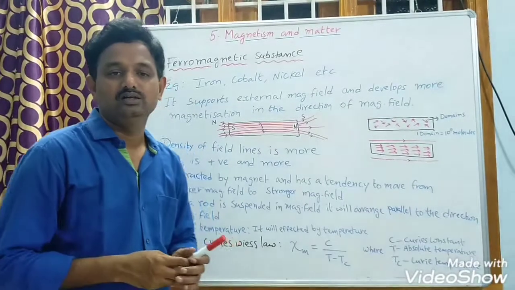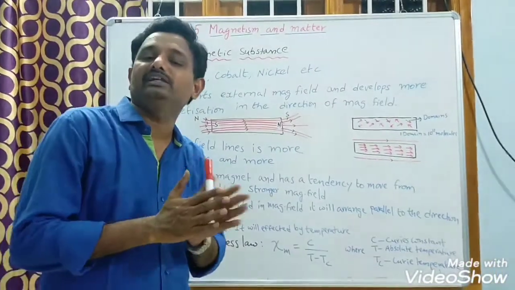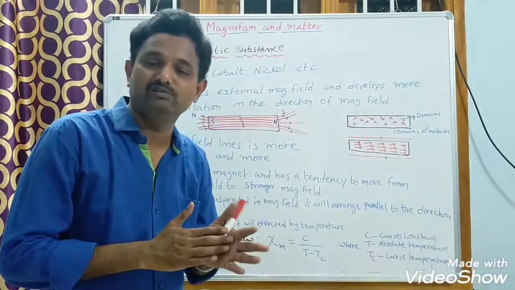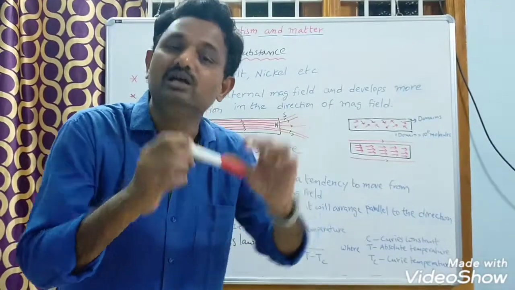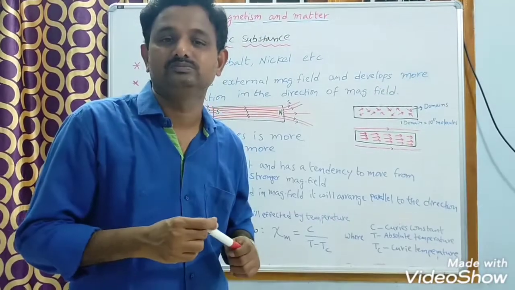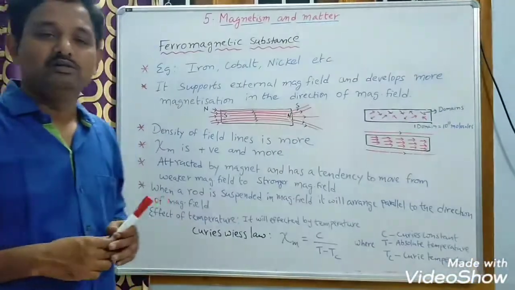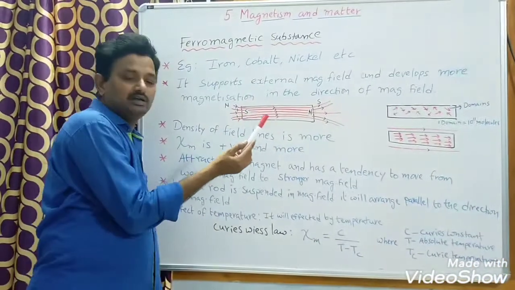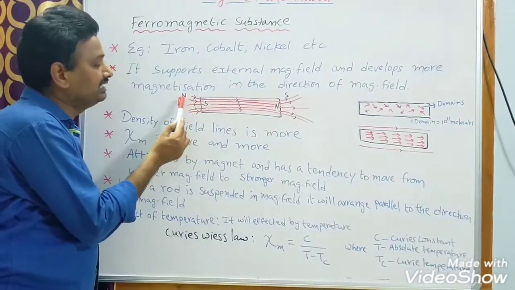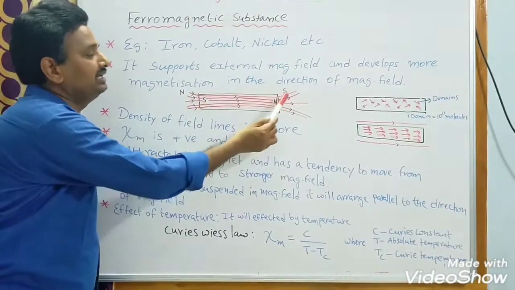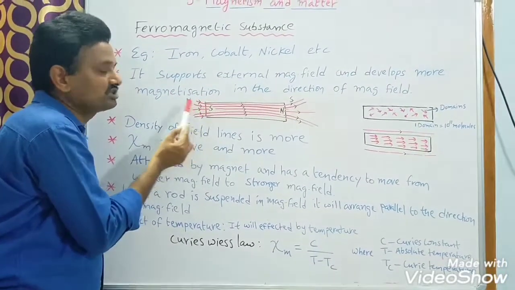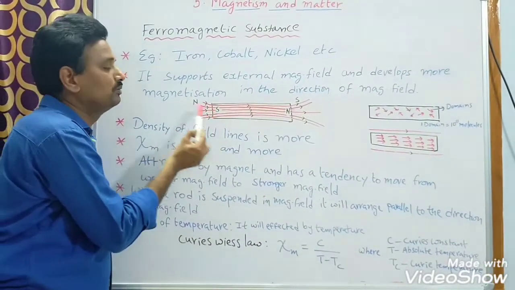Once again I am recollecting. First of all, what are the examples of ferromagnetic substances? Iron, cobalt, nickel, steel, etc. And second, it supports the external magnetic field and develops more magnetization in the direction of the magnetic field. Why does it support? Because if we place a ferromagnetic substance in an external magnetic field, the end nearer to the north pole acquires a south pole, and the end nearer to the south pole acquires a north pole. Due to that, there is a force of attraction between north and south, so more field lines